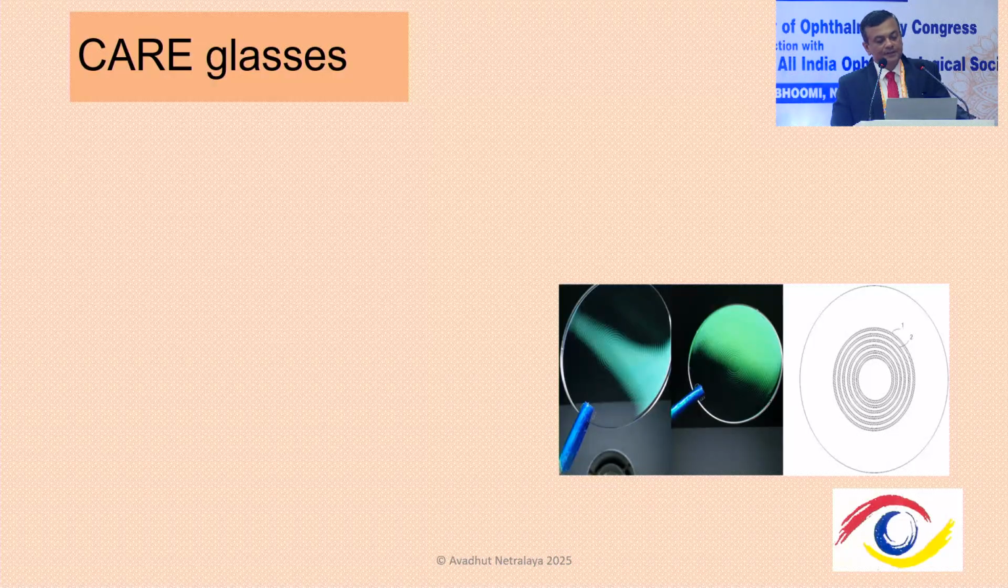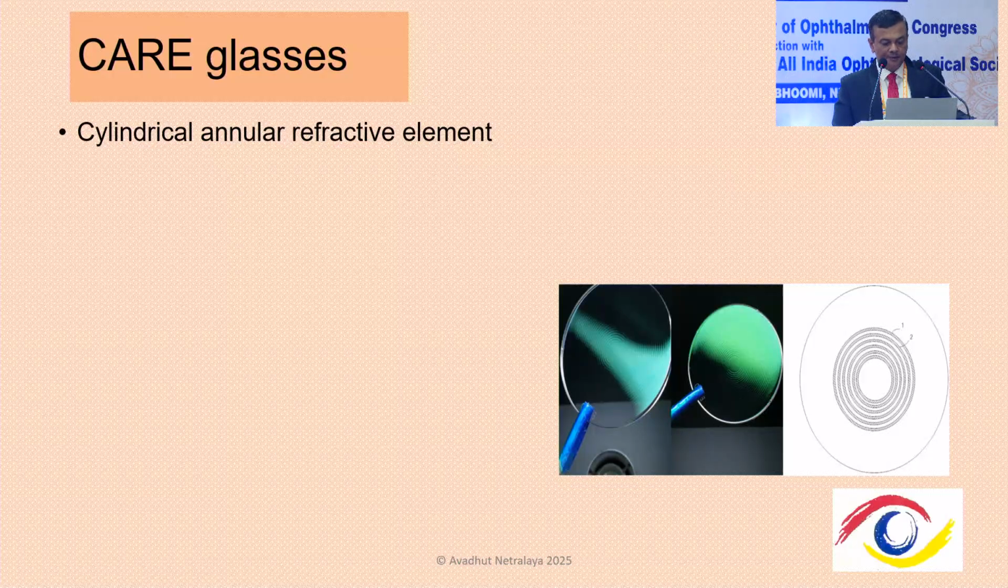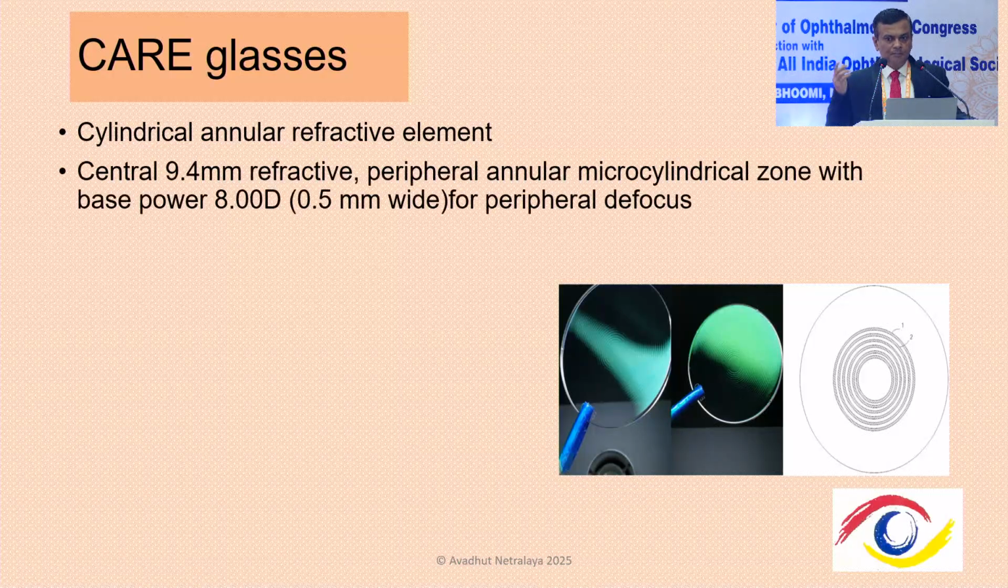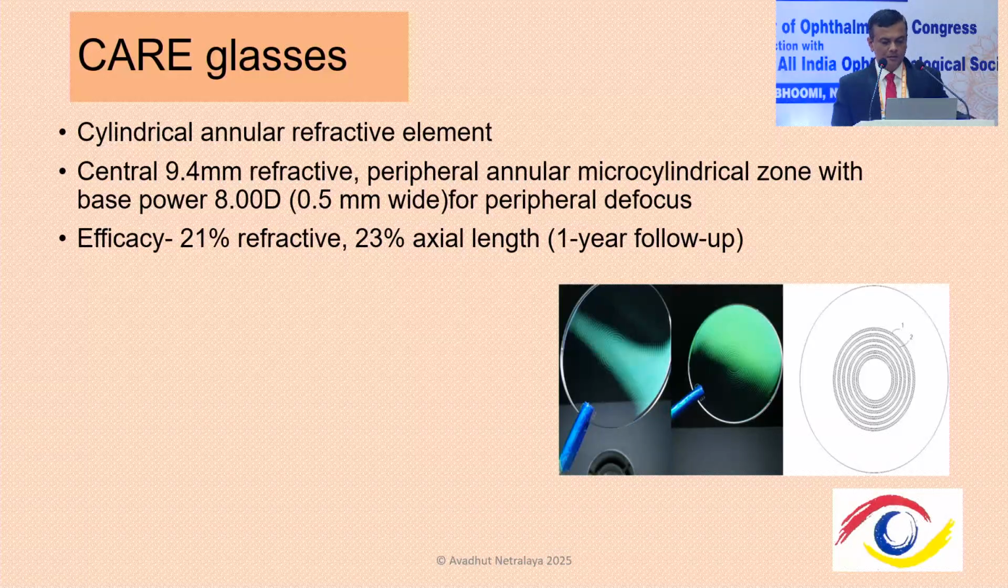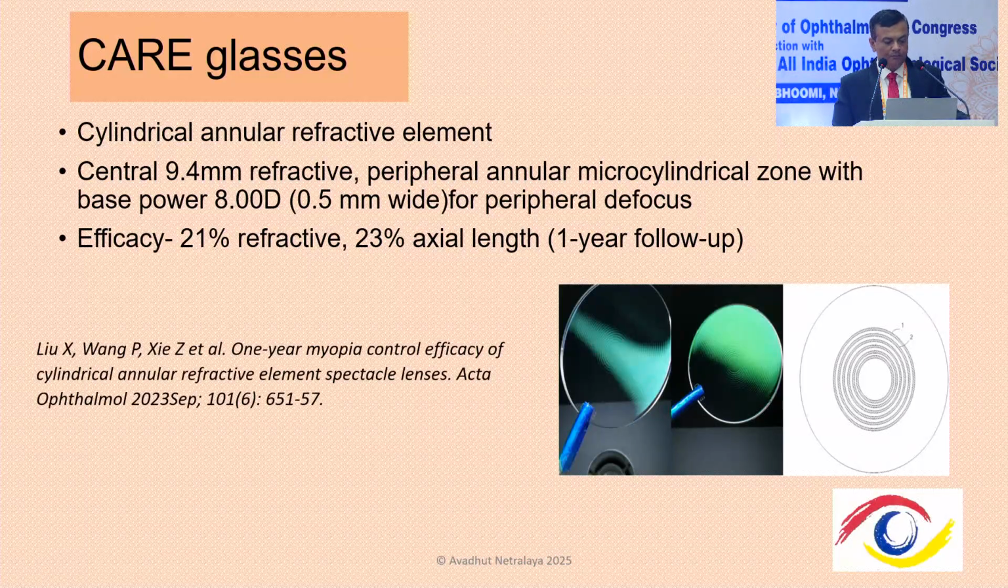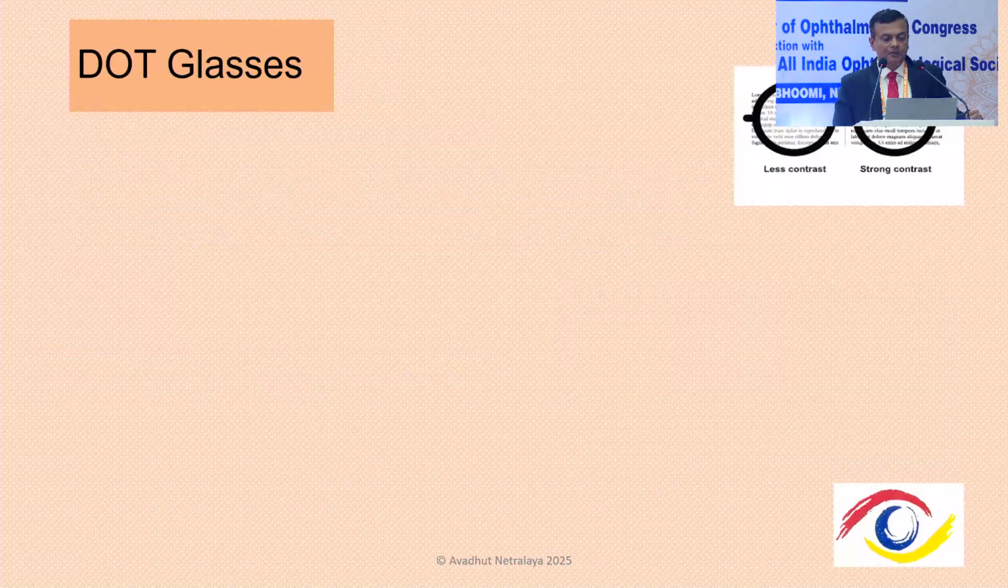The third type of lenses are the CARE lenses, which are called cylindrical annular refractive elements. They are being marketed by the Zeiss company. Again, they have a central refractive zone and paracentral concentric rings, just like our multifocal lenses. According to one study, the effect has not been as good as with the other types of lenses which have been studied.